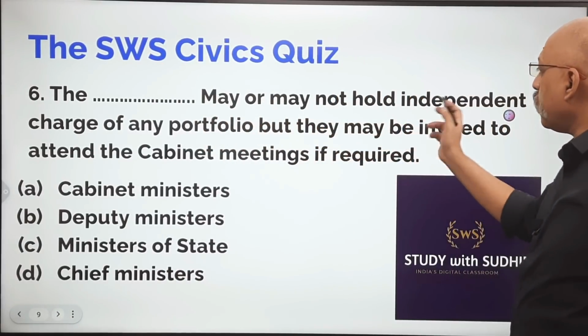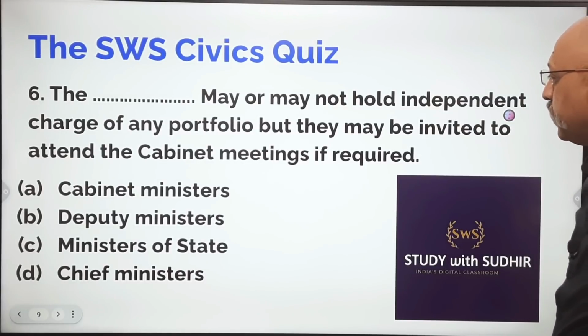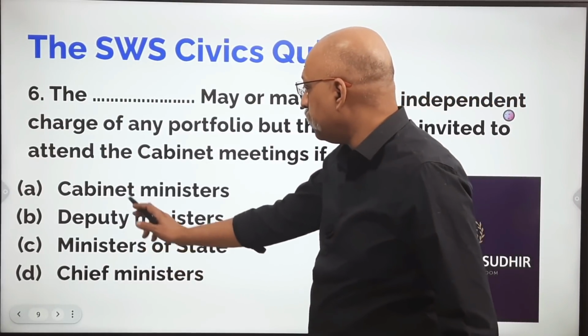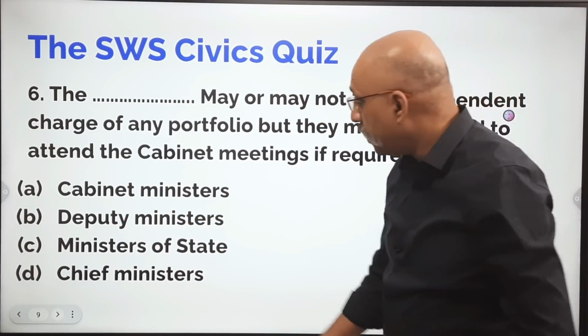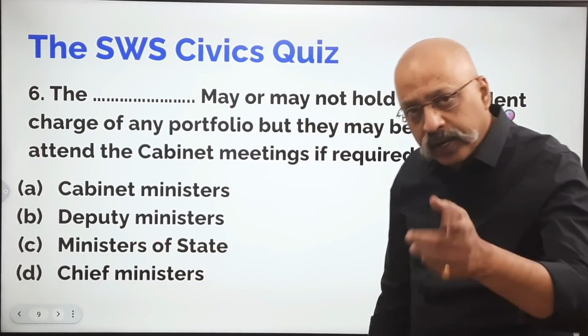The dash may or may not hold independent charge of any portfolio, but they may be invited to attend the cabinet meetings if required. Who? Chief Ministers, Ministers of State, Deputy Ministers, Cabinet Ministers. Arre, Cabinet Ministers will already be there, right? Why would they call Chief Ministers, right?